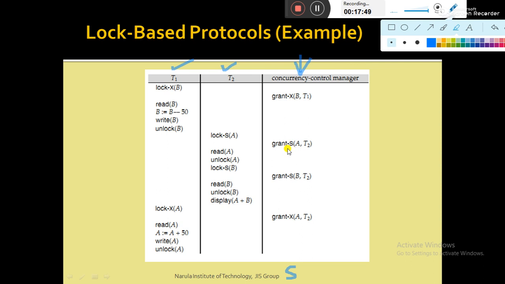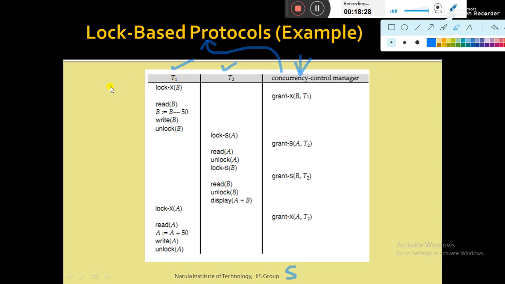This part is very vital. This is the concurrency control manager. Already I have mentioned that the concurrency control manager, the concurrency control component, is a part of the database management system which ensures serializability. Whether a lock request will be granted or rejected will be decided by the concurrency control manager based on the lock based protocol. That means the concurrency control manager executes an algorithm, and here the algorithm is the lock based protocol. Based on it, the concurrency control manager either grants the request or rejects the request.